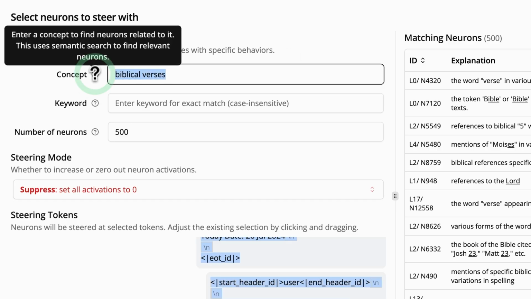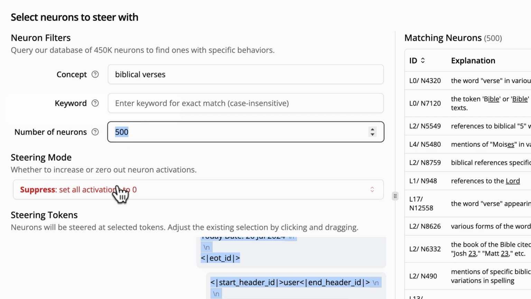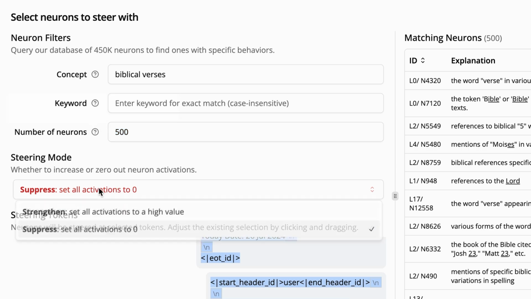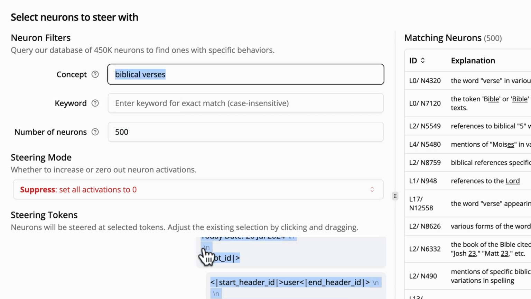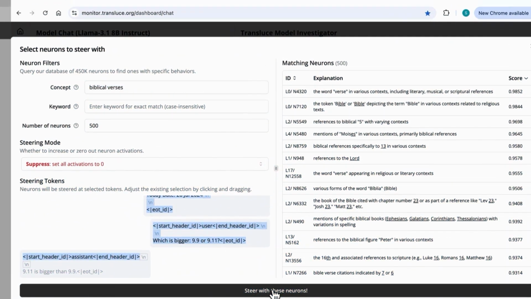So we've got our concept, we've got the number of neurons. You can change this between 1 and 1,000. This is the number of neurons that we're actually going to either suppress or strengthen. In our case, we want to suppress it to 0, and then we're going to leave this field as it is. And all right, this is the button we're going to click once we're ready to test our hypothesis. What it's going to do is it's going to suppress all these 500 neurons, and then it's going to resend our prompt asking the model which is bigger, 9.9 or 9.11. So 3, 2, 1, let's go.